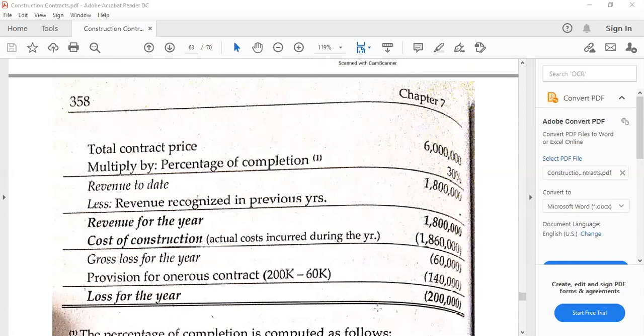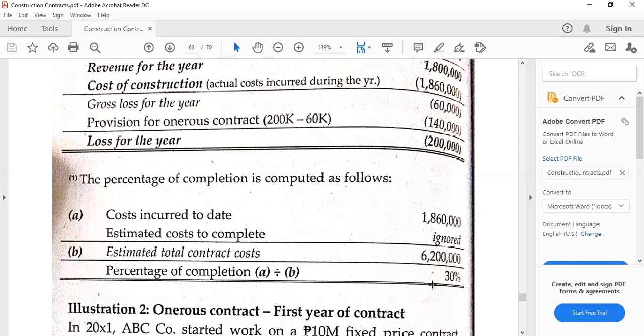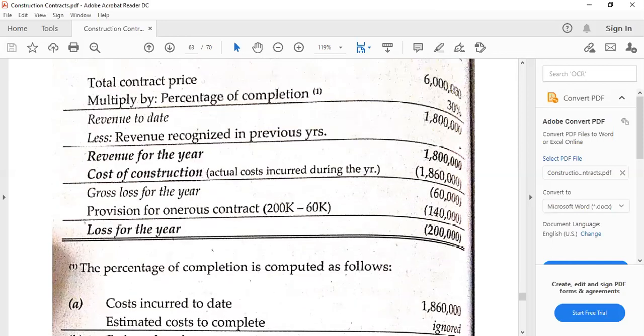However, if there is really a loss and we want to have this presentation, this is okay, so we still compute the percentage of completion, and it is at 30%. So cost incurred to date over the estimated total contract costs. And we get the revenue. This is the first year, so no revenue in prior or previous years. Less the actual cost incurred to date equals negative 60,000. This is a loss for the year. Then remember, the loss for the year is 200,000 as computed. So in other words, the provision for onerous contract is 140,000. However, actually, there's a shortcut for this.